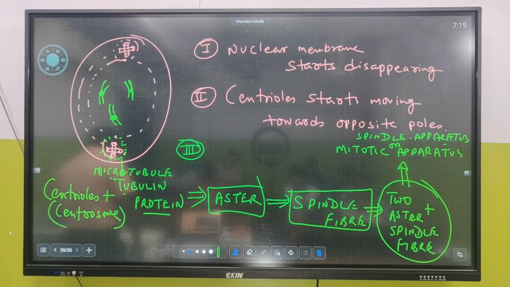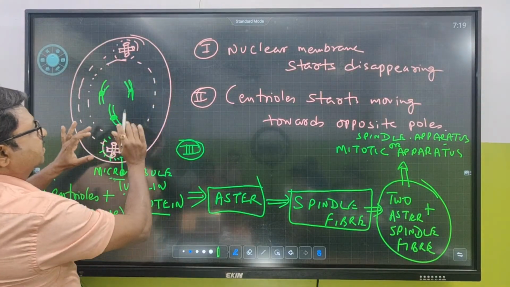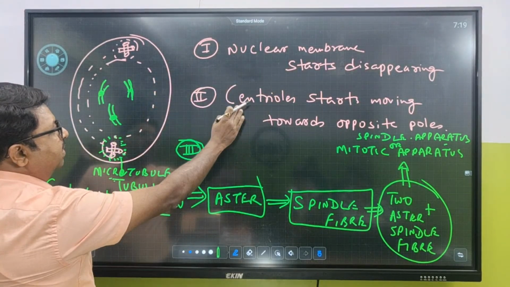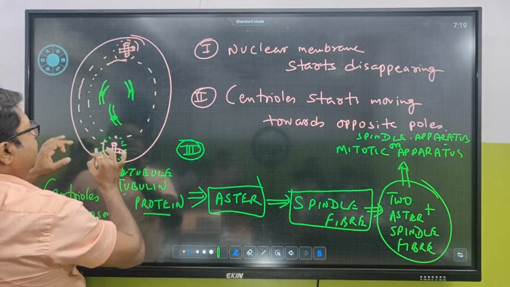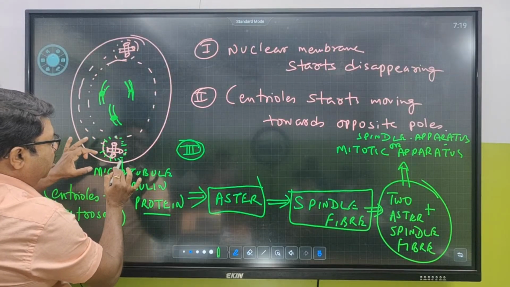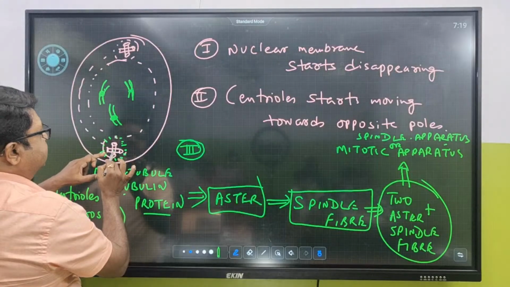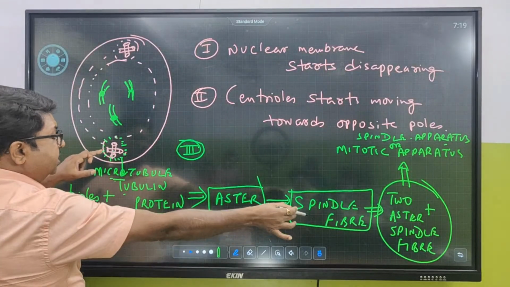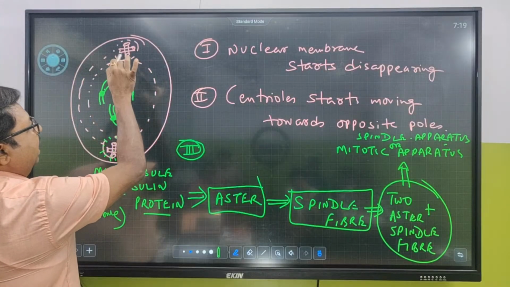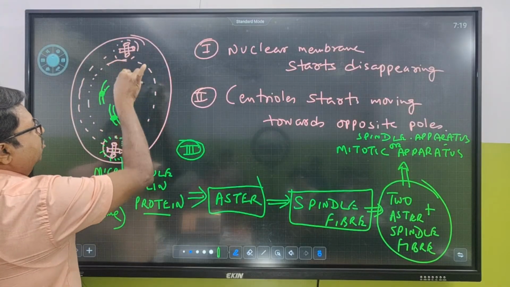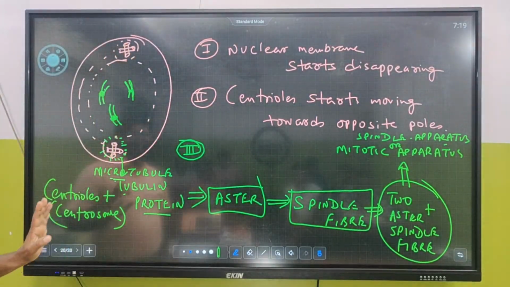ठीक है. So in a nutshell, nuclear membrane starts disappearing. Centrioles or centrosomes start moving towards the opposite poles, starting to make microtubules. दोनों को मिलकर कहते हैं aster. Two of the asters along with the spindle fiber, they make what? Meiotic apparatus. इसके बाद वो क्या बनाएंगे? वो बनाएंगे spindle fiber. And ultimately mitosis में वो help करने के लिए help करेंगे.